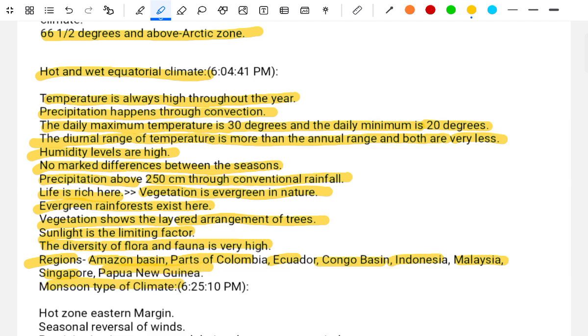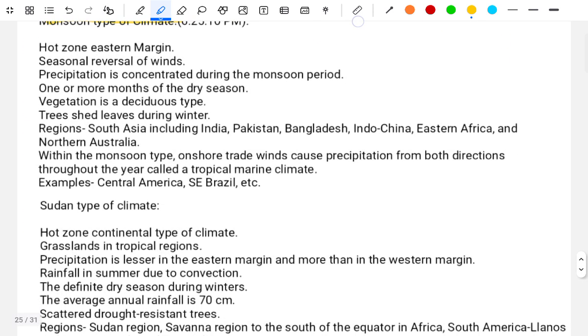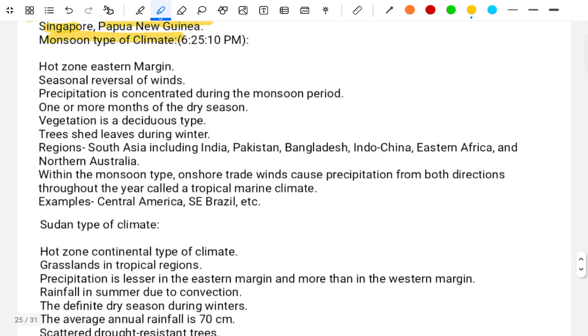Monsoon type of climate. Hot zone eastern margin, with seasonal reversal of the wind. Precipitation is concentrated during the monsoon period. There are one or more months of dry season. Vegetation is of the deciduous type. Trees shed leaves during the winter season. Regions include South Asia: India, Pakistan, Bangladesh, China, Eastern Africa, and Northern Australia.